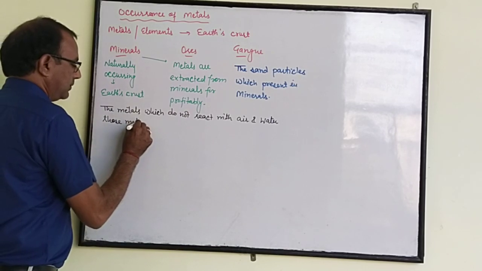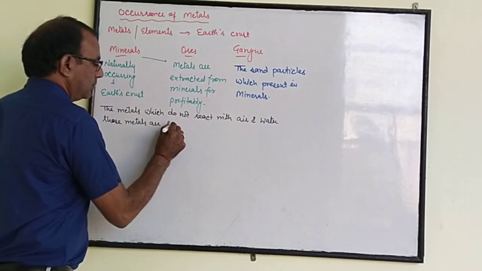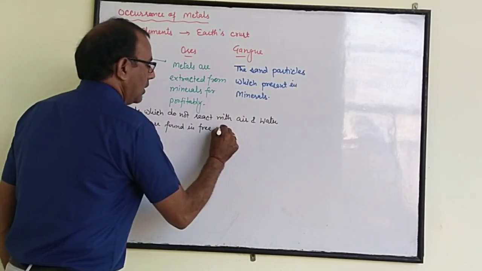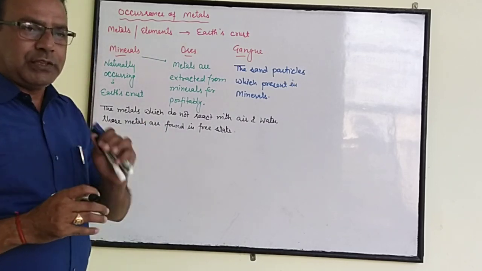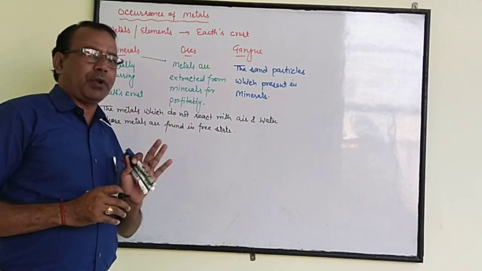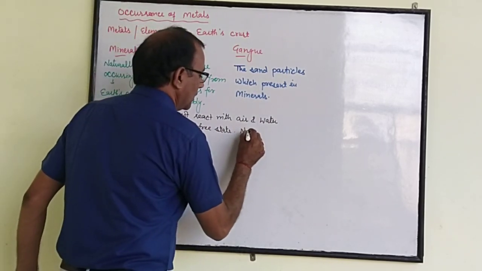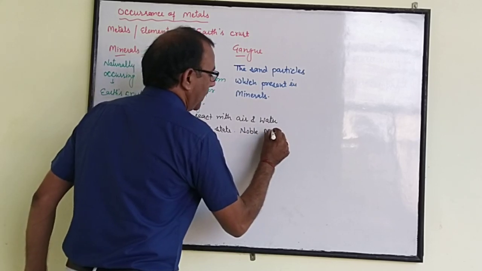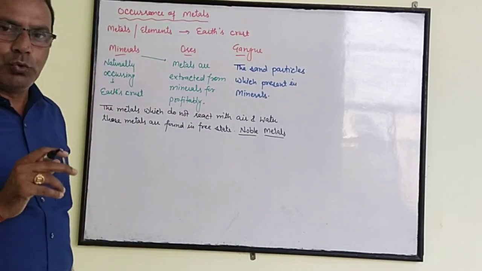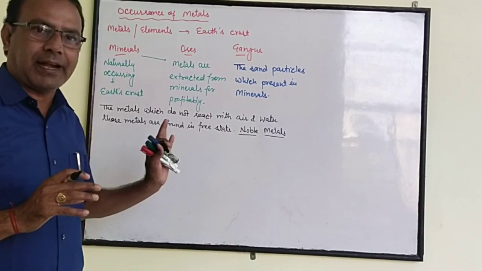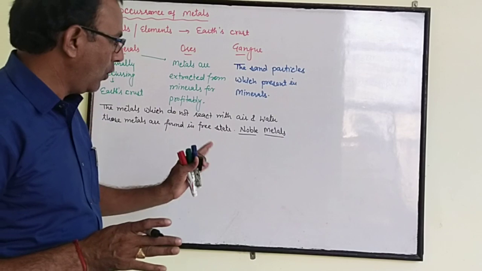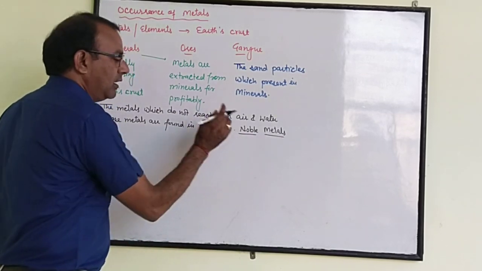Those metals are found in free state. And this type of metal which does not react with other substances is also known as noble metal. What do you mean by noble metals? The metals which do not react with any other substance at all, as well as maintain their brightness or shininess for a long time, are called noble metals.